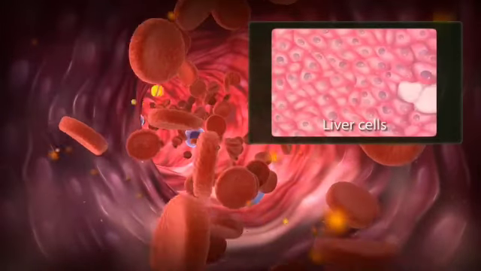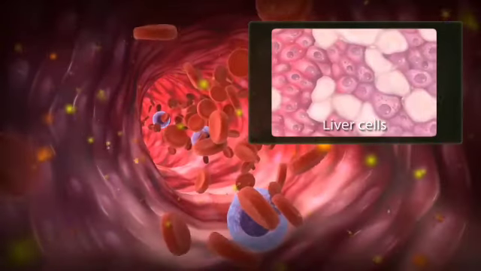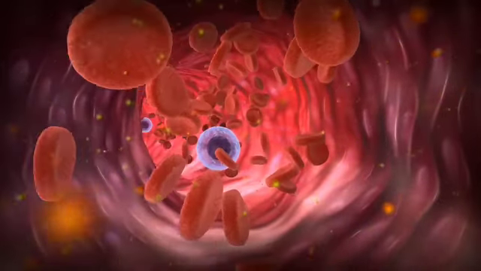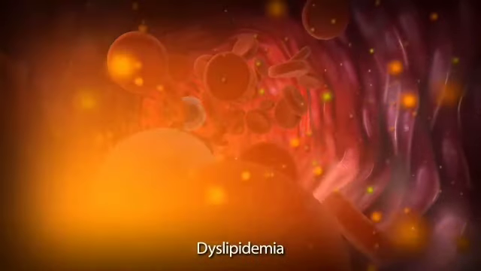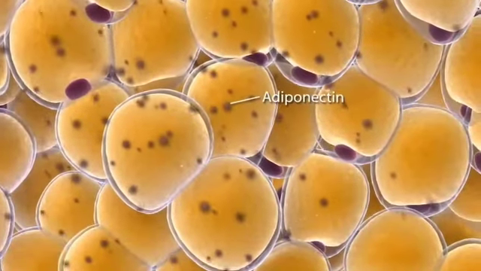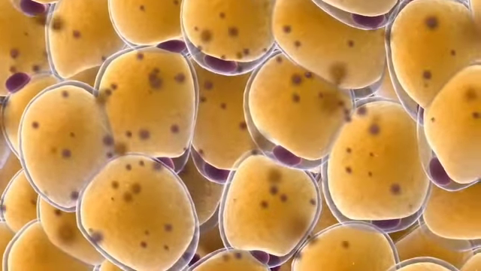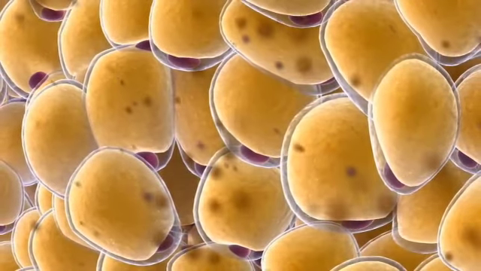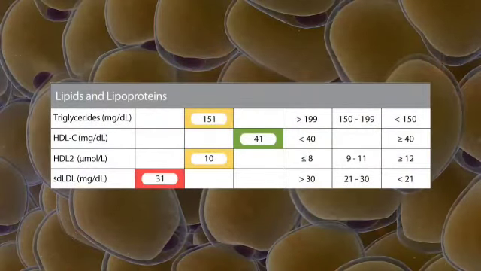In the presence of elevated levels of insulin, your body, especially your liver, releases bad cholesterol particles, such as VLDL, and the higher your insulin levels, the more bad cholesterol particles are circulating in your bloodstream, a condition called dyslipidemia. Furthermore, adiponectin, a hormone released by your fat cells that helps break down lipids, in particular free fatty acids, is often low in obese or insulin-resistant patients prior to developing type 2 diabetes. While such lipid and lipoprotein markers are traditionally tested to measure cholesterol, they also provide insightful clues on the extent of insulin resistance.